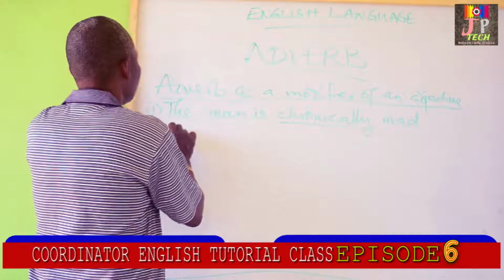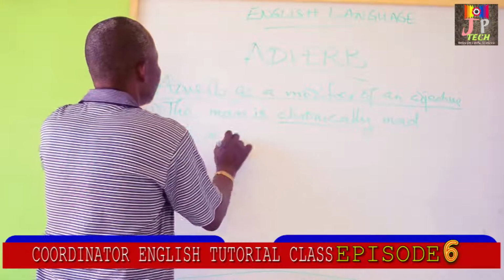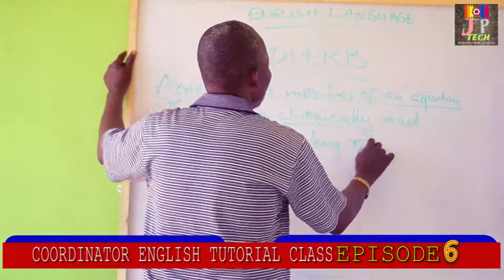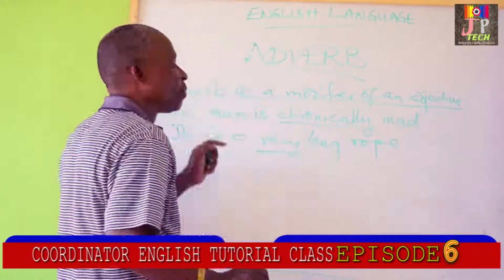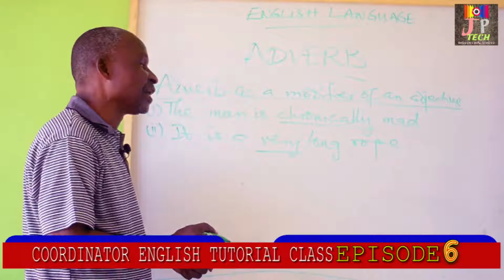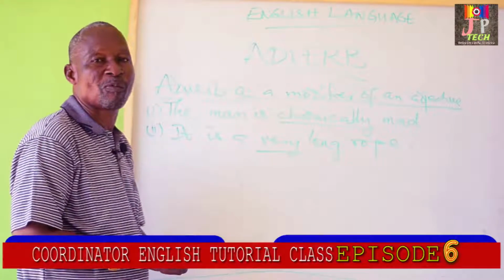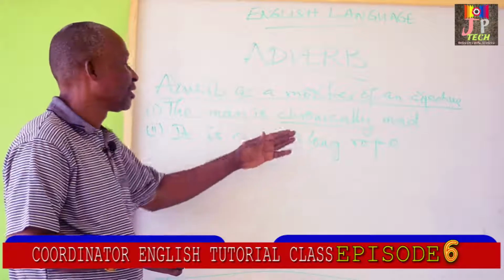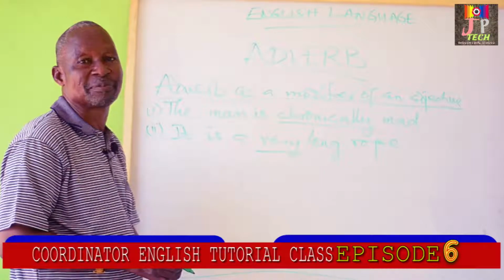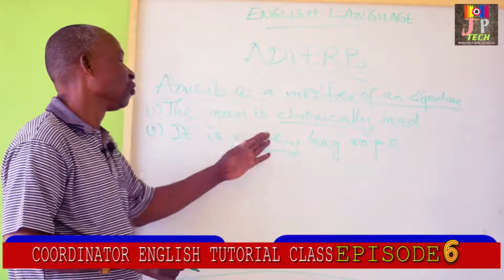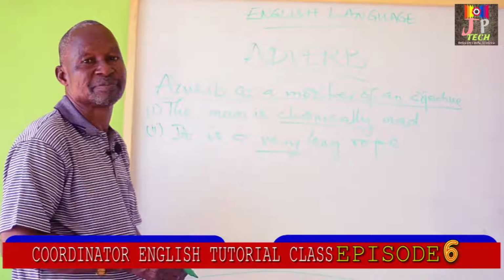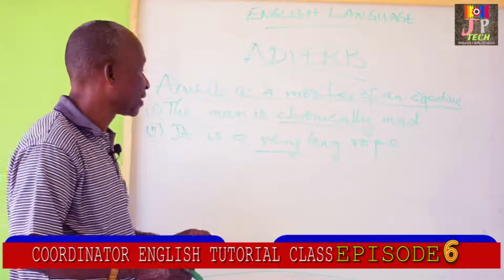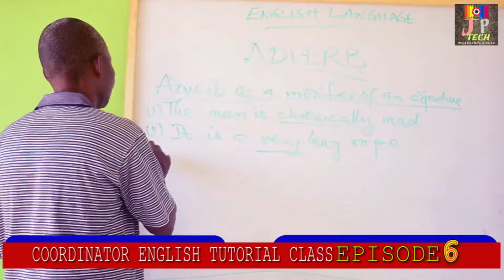2. It is a very long rope. Long is the adjective here, which the adverb very modifies. It is a very long rope.